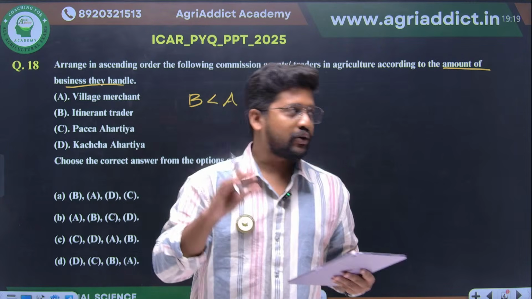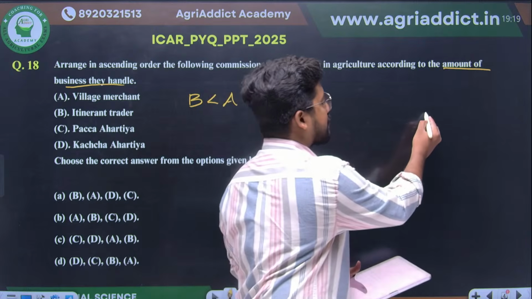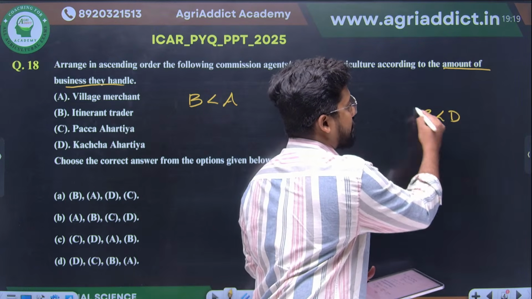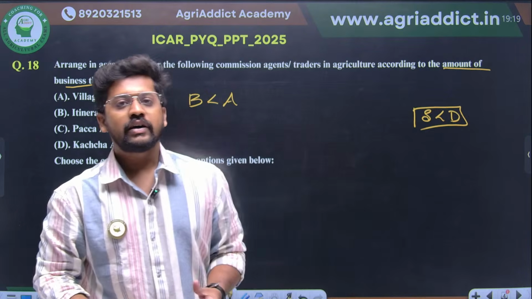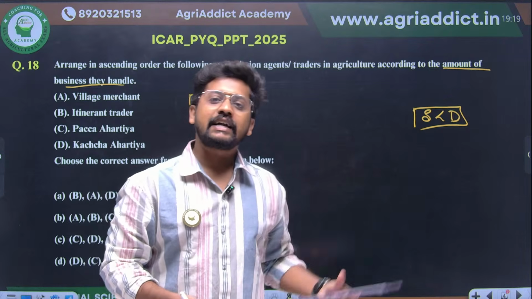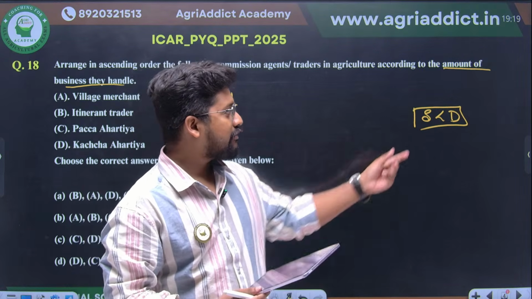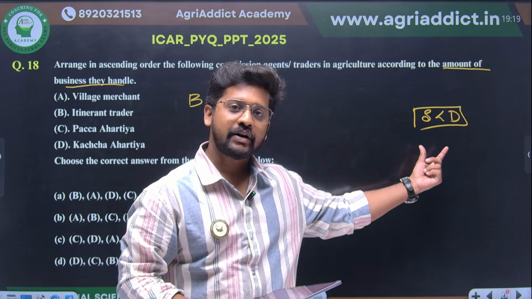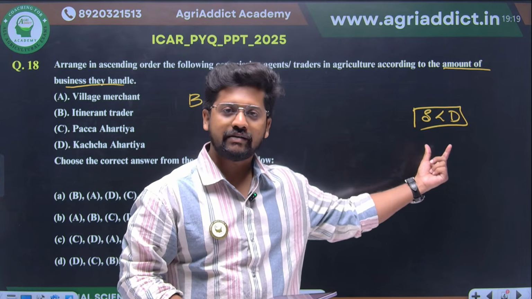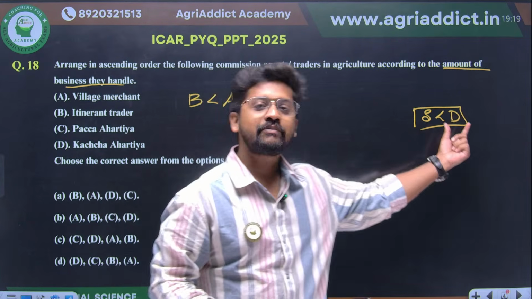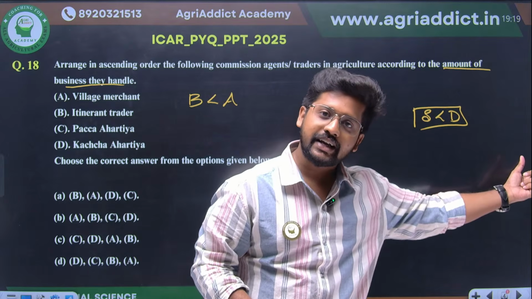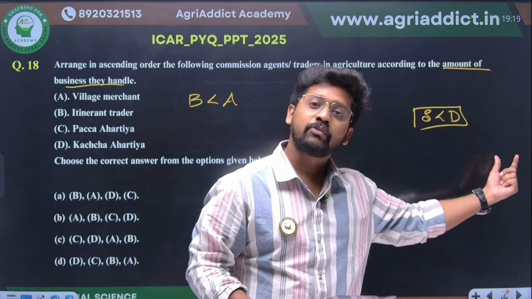As we already know, in the agricultural scenario, always the supply will be less than that of the demand, right? So when the supply is less than the demand, the arhatya or the commission agent who is working on behalf of the farmer will always be having lesser product. But at the same time, the one who is providing to the retailers may be requiring more and more products, right?